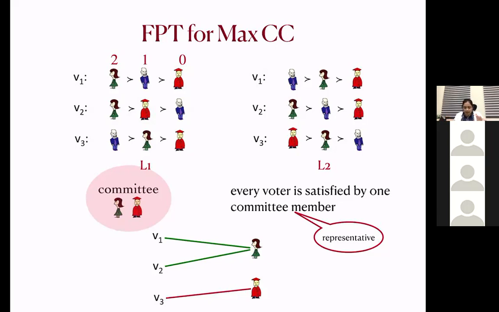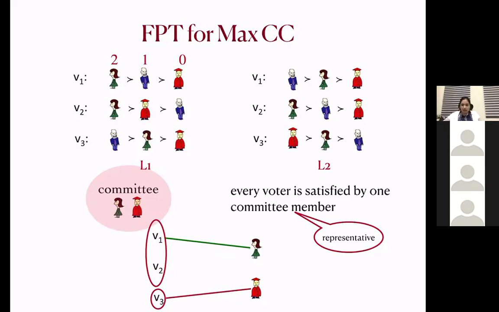Okay, so we think of it like the voter set is partitioned into at most k sets. And now, instead of assigning committee members to the voters, we assign committee members to these sets.